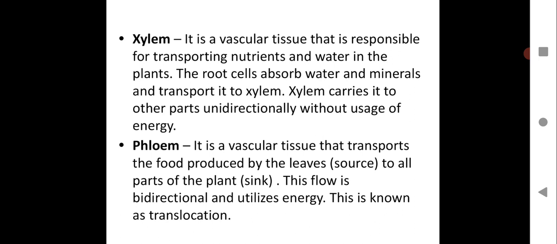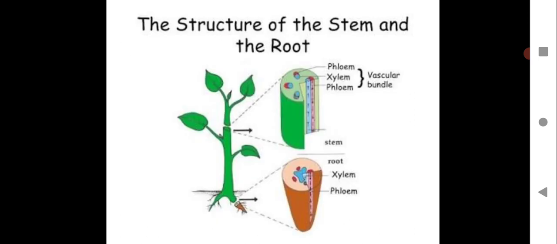I hope you are writing all this. So here we can have a look at the structure of the stem and the root, where the roots, you can see, have xylem and phloem. These are the vascular tissues which help. Xylem will help in the transportation of nutrients and water. Phloem will help in the transportation of food, that is glucose.